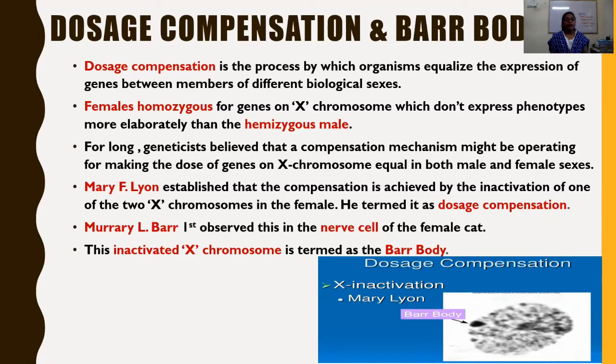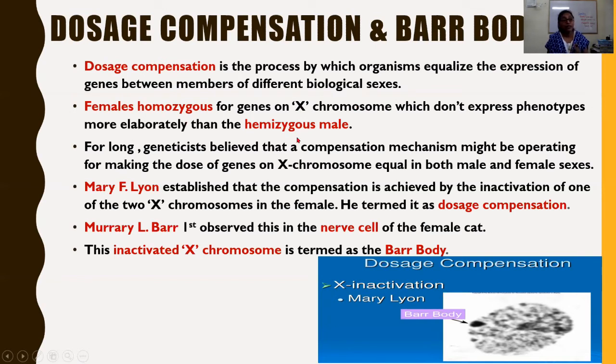So let us see what happens. Females are homozygous, or we can say heterozygous, for genes on the X chromosome; they have 2 alleles because they have 2 homologous chromosomes, yet they do not express phenotypes more elaborately than the hemizygous male.